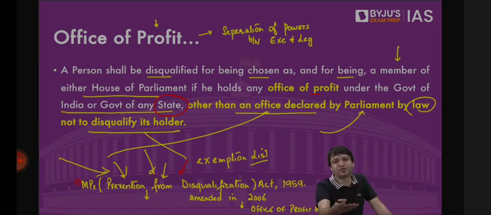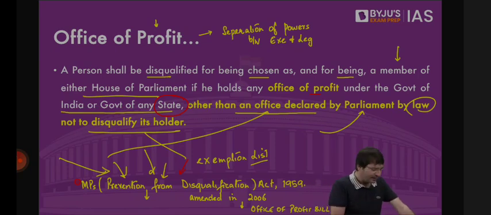Once she is appointed to that post again, she will not be disqualified. And I told you, President Kalam, when this bill was presented to him, he sent the bill back, asking the parliament to reconsider it. But once the same bill was passed again by the parliament without any changes, as suggested by Dr. Kalam, even then he had to accept it. He signed this bill, the bill became a law, and now we have the exemption list where this office is also mentioned. I'll tell you more such examples.